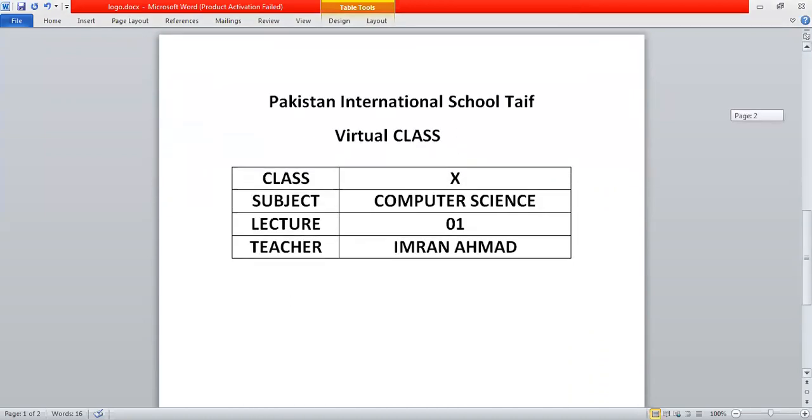As you know, this is a virtual class for class 10 students. This is Pakistan International School Taif. Class is 10th, subject computer science. This is our first lecture and the teacher's name is Imran Ahmed.